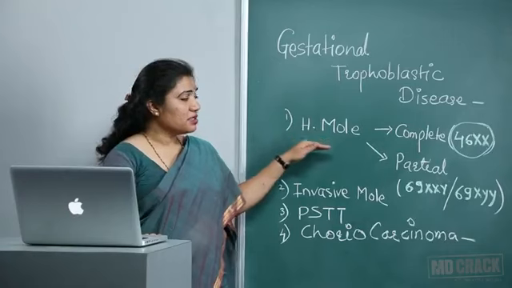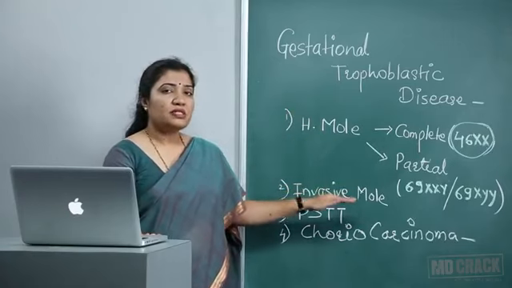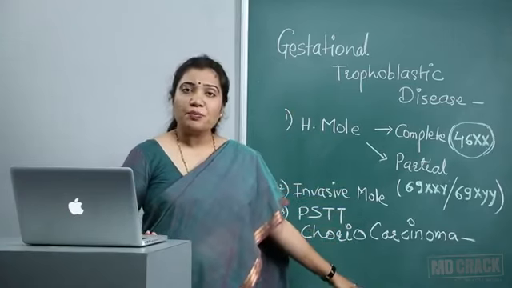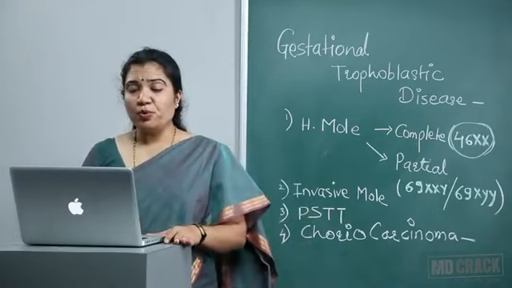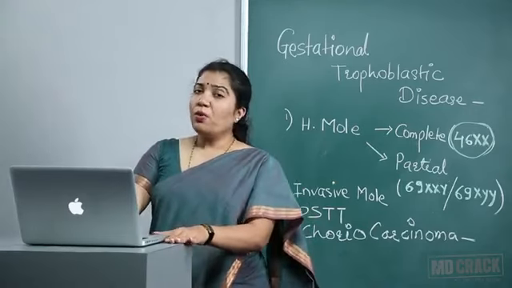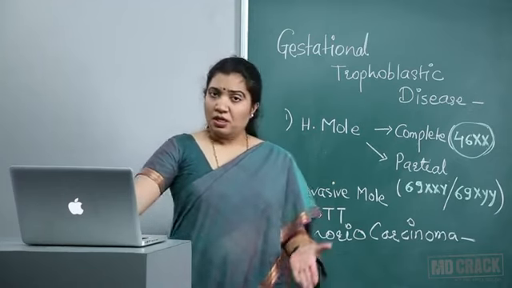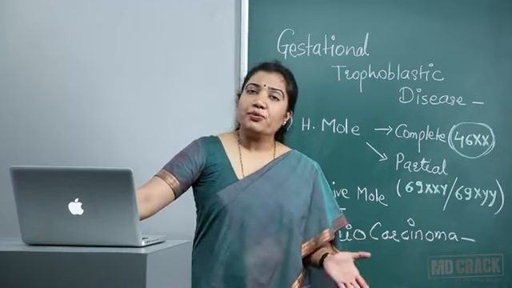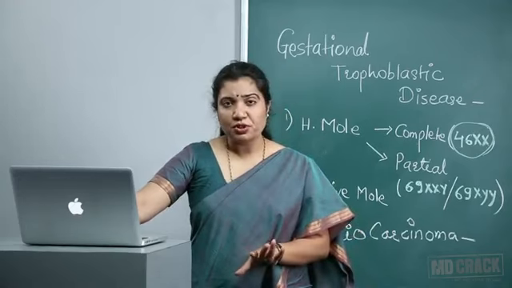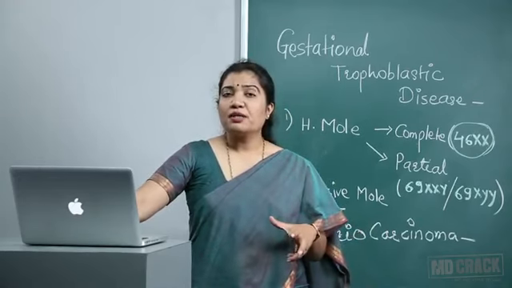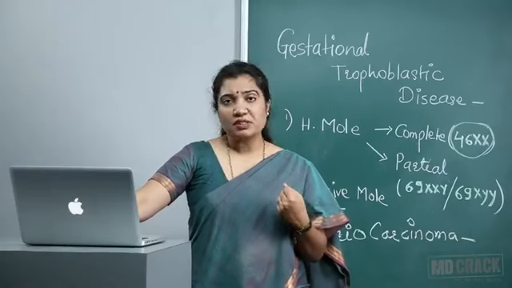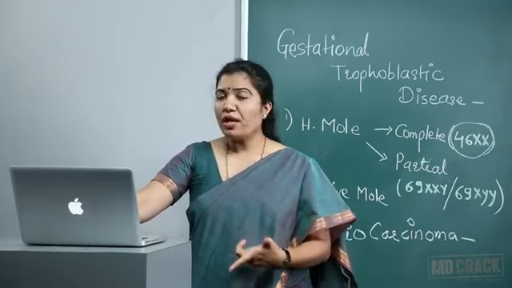That's why we have to manage this pregnancy right now, but always keep in mind that we have to keep a watch whether she will develop choriocarcinoma later. Now, how are we going to manage this vesicular mole? The treatment is under anesthesia, suction evacuation or dilatation and evacuation. We have to evacuate the uterine cavity and take out these vesicles either by suction or dilatation.